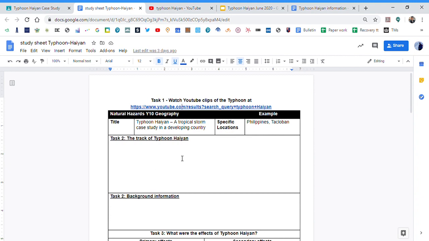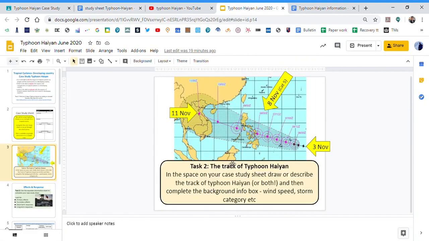Your second task is basically to talk about the track of Typhoon Haiyan. If I switch now to the presentation I've given you, one of the slides there, slide 3, gives you a good representation of where it tracked. In that box there, what I'd like you to do is you could either sketch it or you could describe it. I don't mind how you do it. Sketch it if you're going to hand it in on paper, or you could download it and send it to me, it's up to you. But essentially, you can see there the track of the hurricane started off in the Western Pacific around Palau, that's the island over here, and then tracked in a west-northwesterly direction from the 3rd of November to the 11th, so about a week.